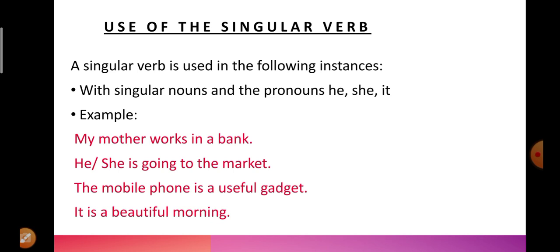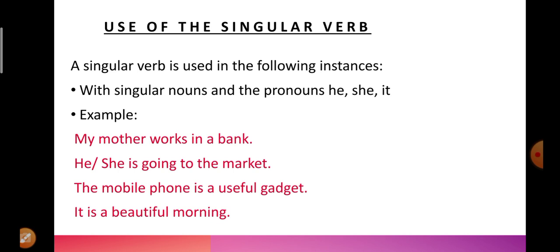My mother is a singular subject here, and works is a singular verb. He, she is going to the market. Again, he and she are singular pronouns, so with that we will use is going. Now, the mobile phone is a useful gadget. Mobile phone, again, is a singular noun, and that is why we are using is a useful gadget.